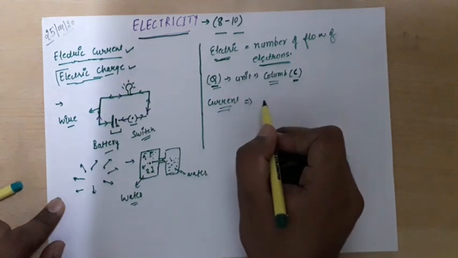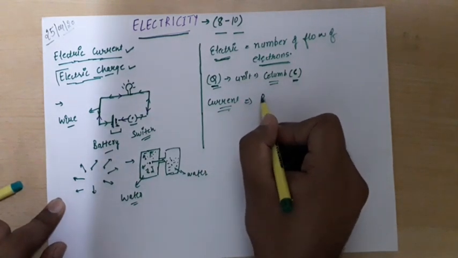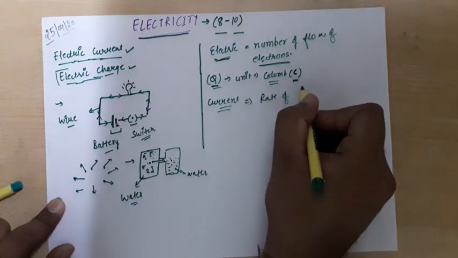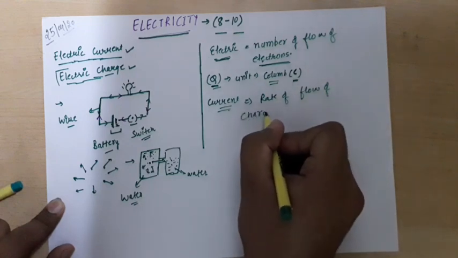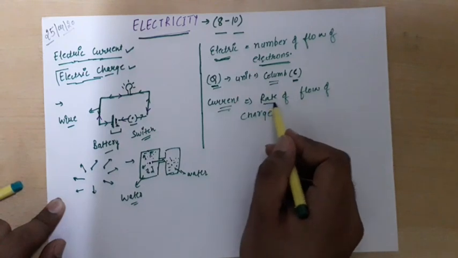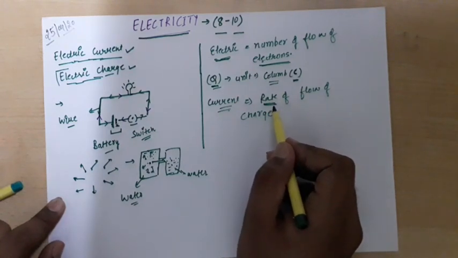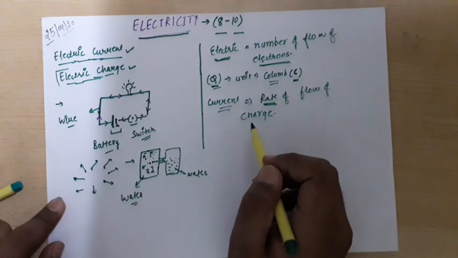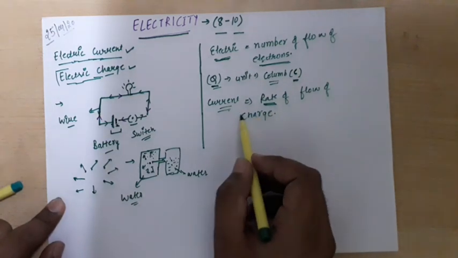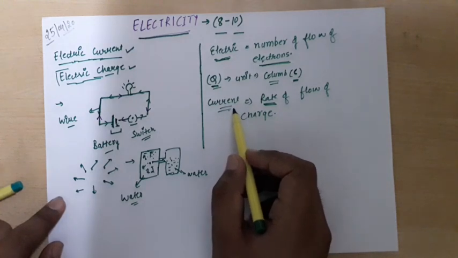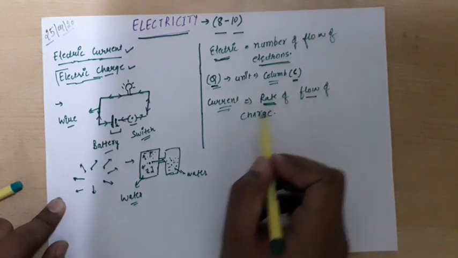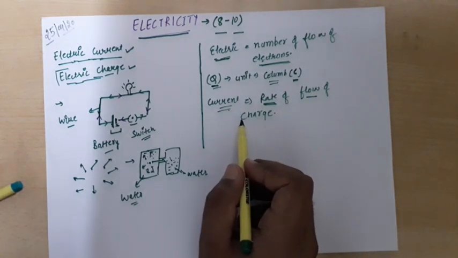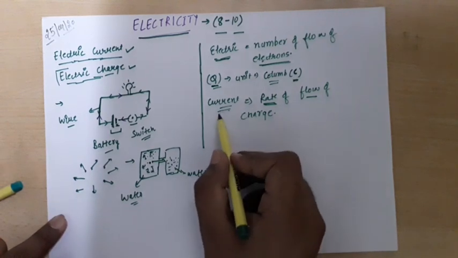Electric current is what? It is the rate of flow of charge, rate of flow of charge. What is rate? When any quantity is divided with respect to time, that is rate. So if we talk about current over here, we can understand what is electric charge. Electric charge is flow of electrons. So what is current? When these charges are flowing at a particular rate, then we can call it current is produced, right?